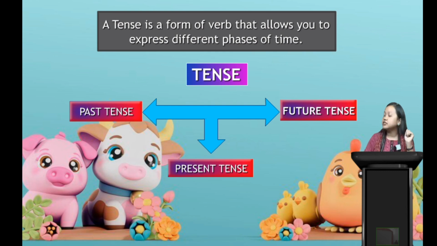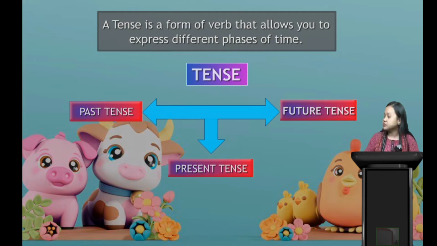Now what is the third one? Third one is our future tense. Future tense means whichever action we will do next, in the future, later on, that we express in our future tense. So I hope all of you understood now. How many tenses do we have, my dear students? We have 3 tenses: present tense, past tense and future tense. Very good.